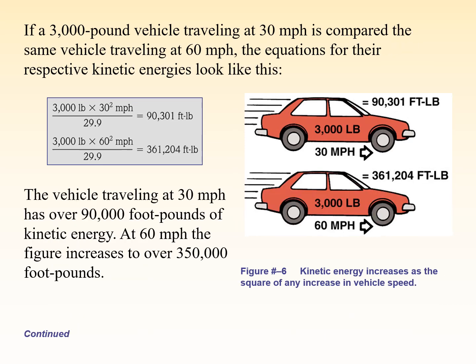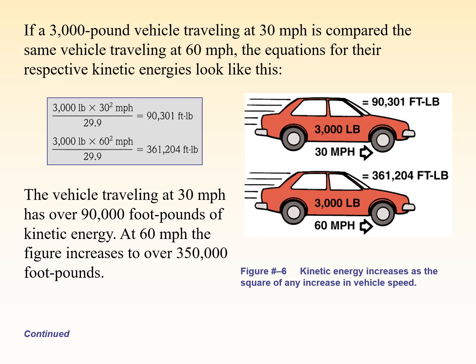Now in this case both cars have the same mass, but the upper car is moving at 30 miles per hour and the lower car is moving at 60 miles per hour. Both have different kinetic energy because they possess different velocity.